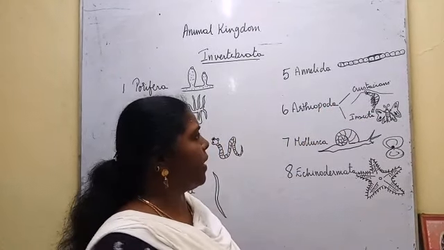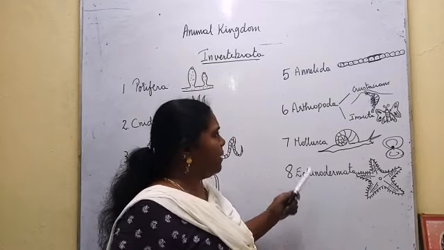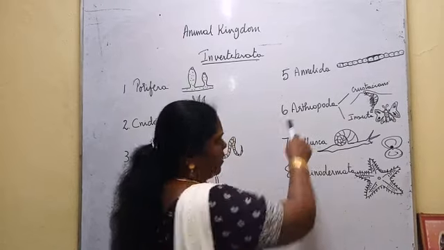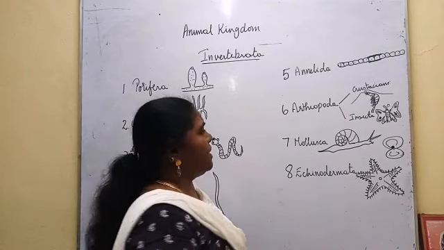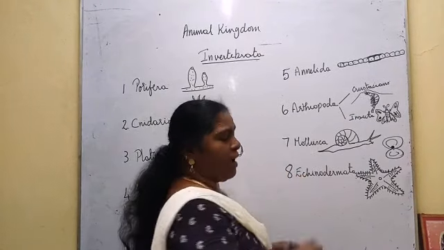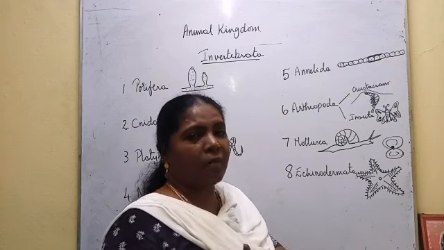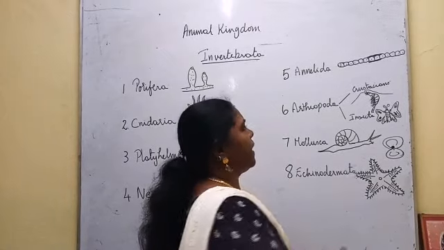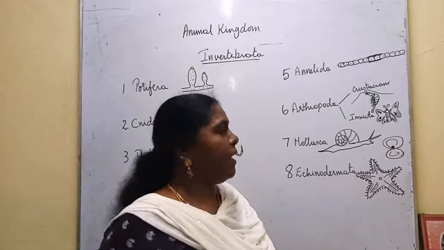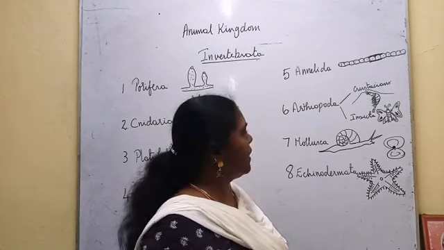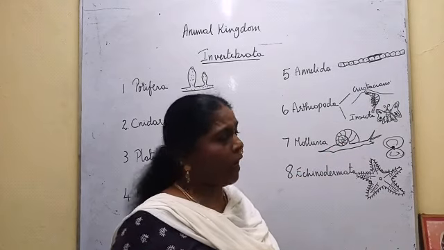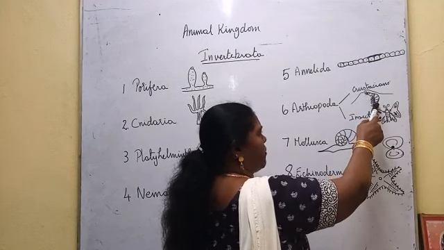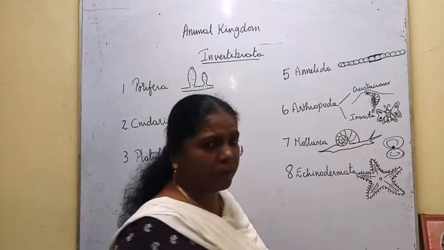Next one is Arthropoda. Arthropoda is again all the organisms which have jointed legs are kept under arthropods. These arthropods will have jointed legs and the body is covered by chitinous plates. If the chitinous plates are thick, they are kept under crustaceans. If the chitinous plates are thin, they are kept under insecta. Crustaceans have jointed legs, and the body is covered with a shell. Prawn is an example for crustacean.